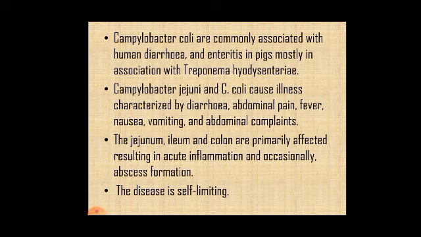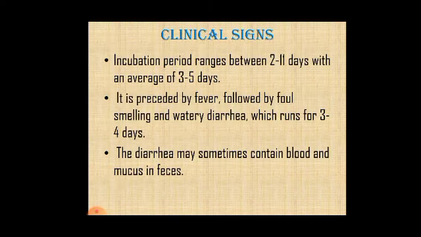Campylobacter jejuni and Campylobacter coli cause illnesses characterized specifically by diarrhea in humans, then abdominal pain, fever, nausea, vomiting, and other abdominal complaints. The jejunum, ileum, and colon are primarily affected, resulting in acute inflammation and occasionally abscess formation. This foodborne infection caused by Campylobacter species is self-limiting.